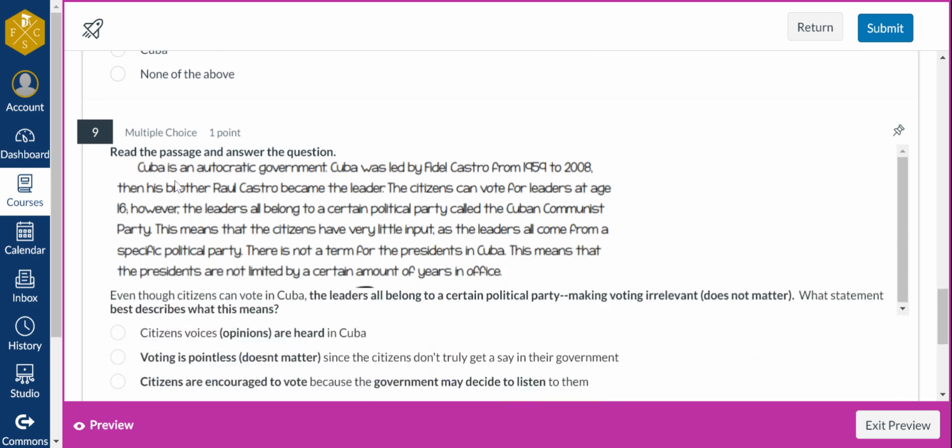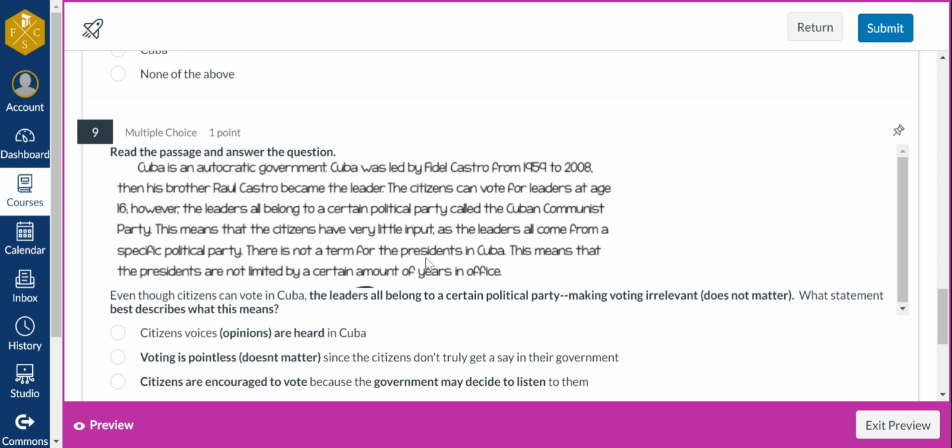Number 9, Cuba is an autocratic government. Cuba was led by Fidel Castro from 1959 to 2008. Then his brother Raul Castro became the leader. The citizens can vote for leaders at age 16. However, the leaders all belong to a certain political party called the Cuban Communist Party. This means that the citizens have very little input as the leaders all come from a specific political party.